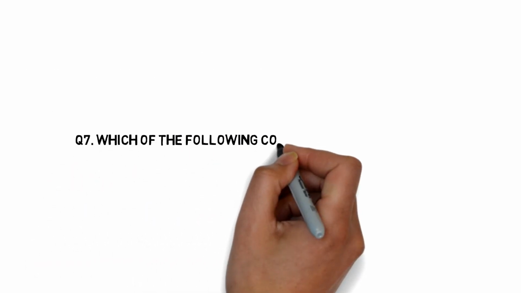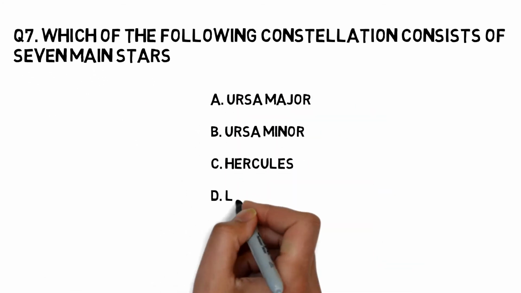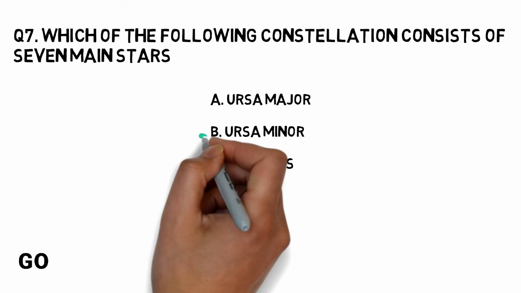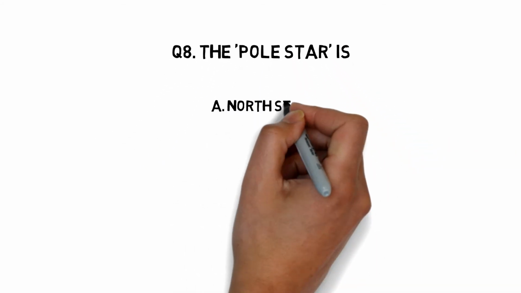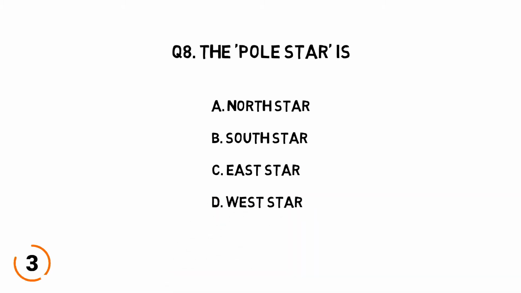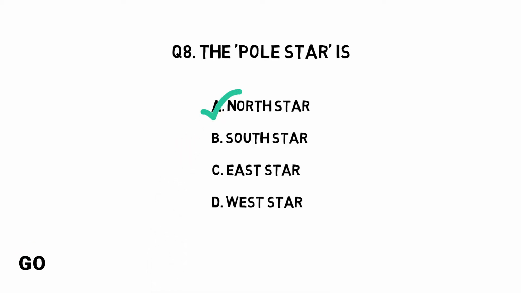Which of the following constellation consists of 7 main stars? Ursa Major, Ursa Minor, Hercules, Lyra. The right answer is Ursa Minor. The pole star is North Star, South Star, East Star, West Star. The right answer is North Star.